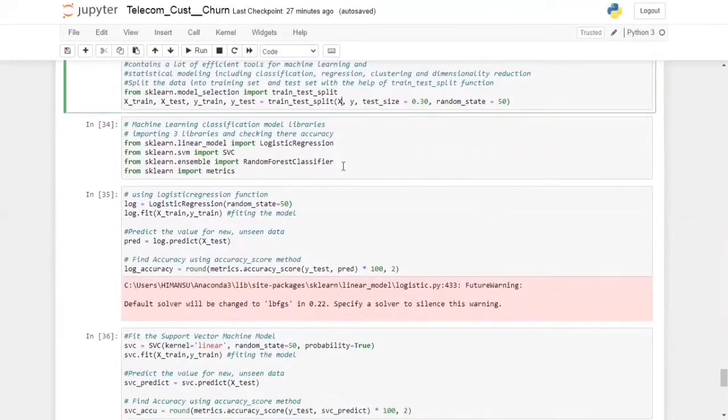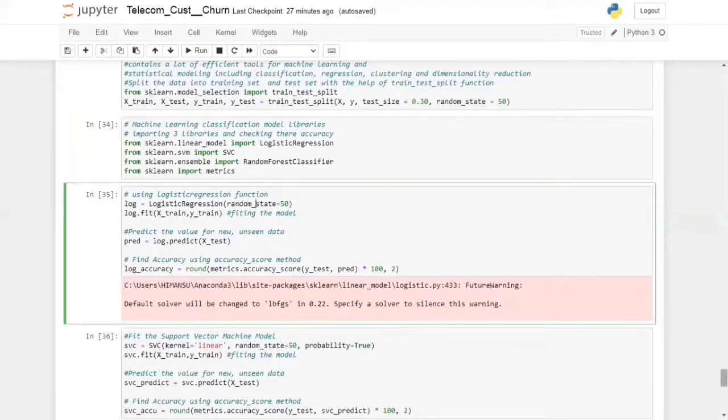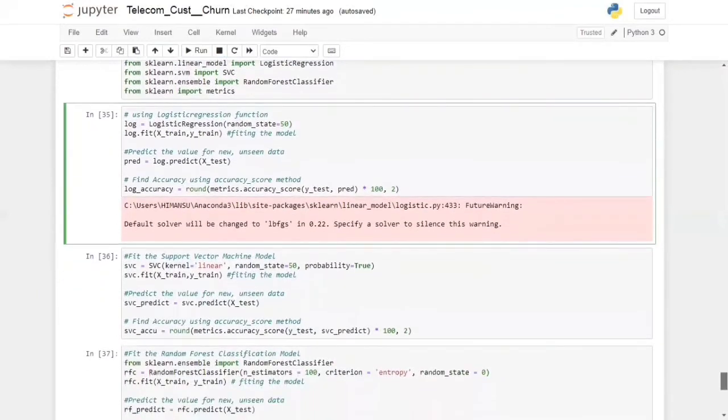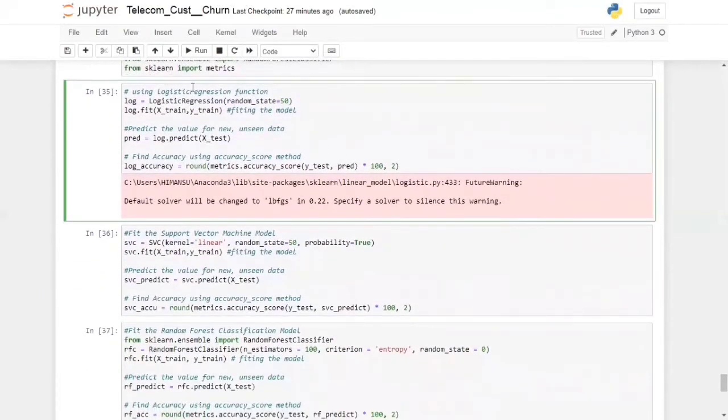After that, we have imported some important machine learning libraries: logistic regression, support vector machine, random forest classifier, and metrics from sklearn, which is used to give the accuracy of a particular model. In the next cell we have used the logistic regression function, created the object of this function, and used the fit method in which we passed X_train and y_train.